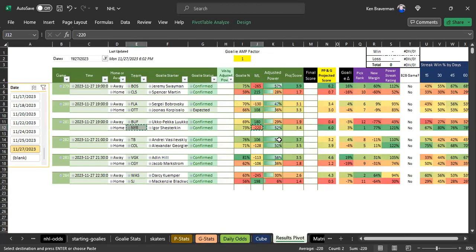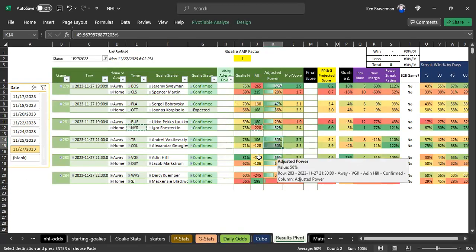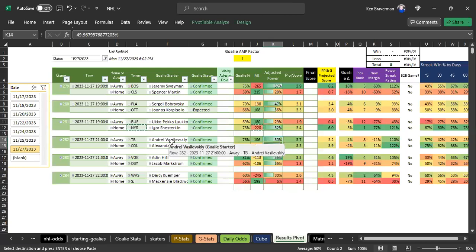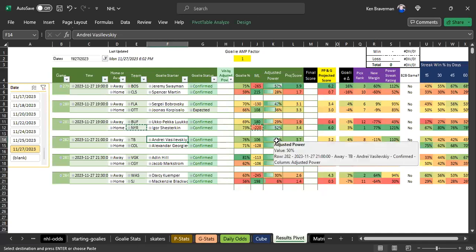And then Tampa Bay and Colorado, boy, does it think this game is going to be a regulation tie. And it pays great. The regulation tie pays at least 3-1 every time. It's a riskier bet, but Vasilevskiy is back after injury and has been playing well and could stand up and take a lot of shots and make a lot of saves. So I'm tempted to take that on here, but it's not a great round robin pick. It is a good straight bet pick because it probably pays 3-1.